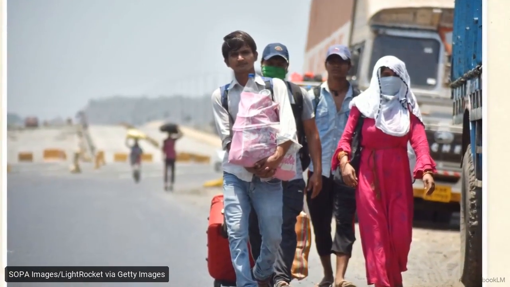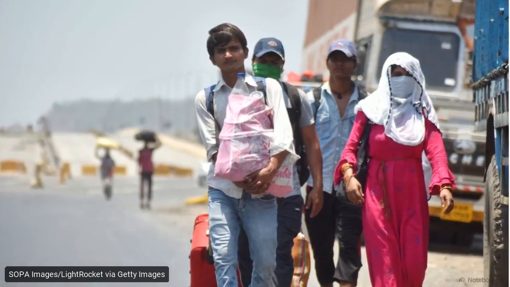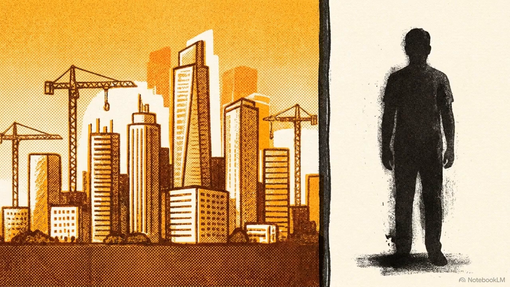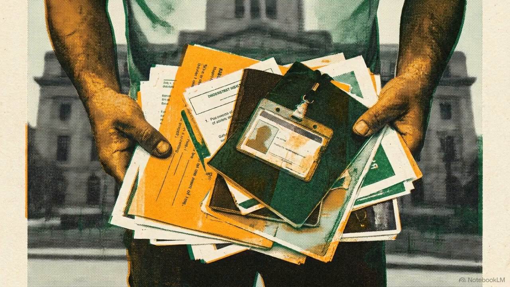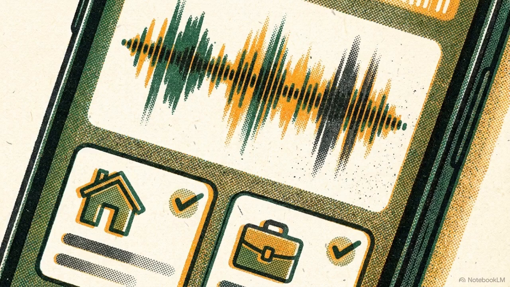Migration involves a heavy physical and emotional toll, disrupting their support systems. The city relies on their labor, but treats them as an outsider. Their ration access is tied to a village, and their work history is scattered across disconnected contractor lists. The first layer of our architecture is a Migrant City Welcome OS. Upon arrival, a worker receives a simple voice or SMS prompt in their local language, connecting them to safe housing